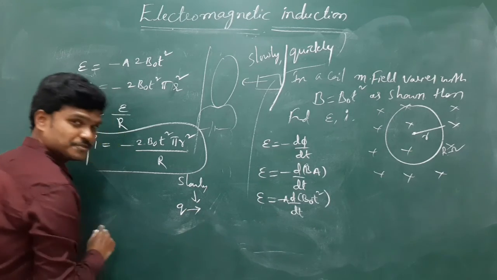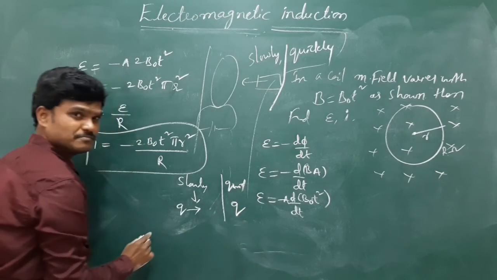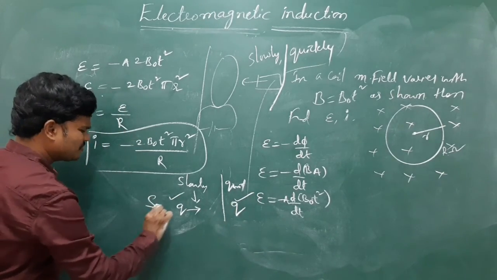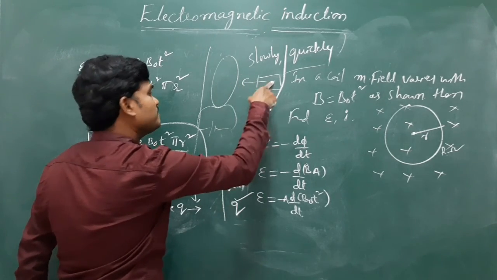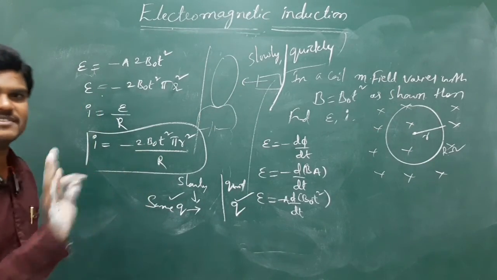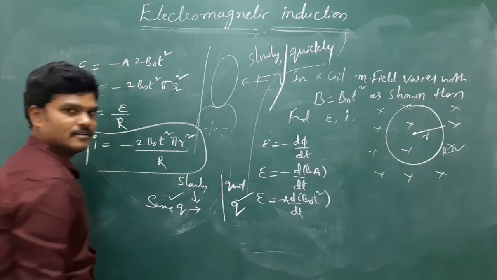If they move slowly, induced charge will flow. If they move quickly, the same charge will flow. Charges are the same. The same amount of charge will flow when the magnet moves slowly or when it moves fast. Keep in mind, the charge will remain the same. The same amount of charge will flow in the coil.